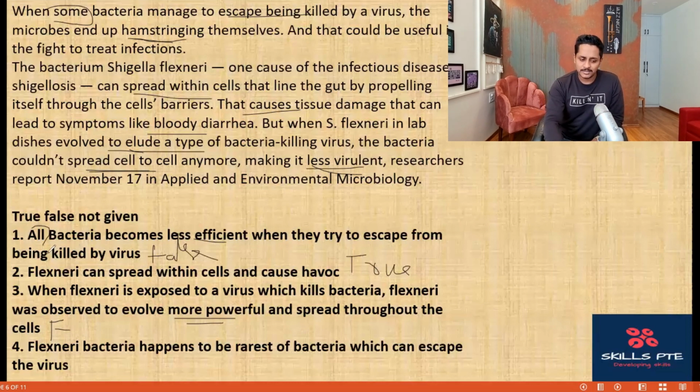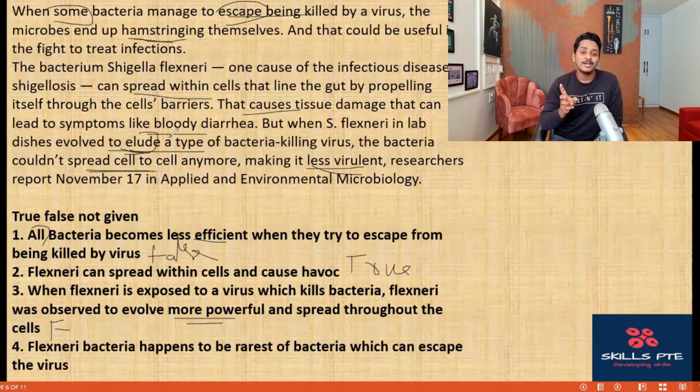All right, everywhere we have this information. Elude, a type of, manage to escape in the first line, and in the last but three lines, elude. They all mean escape. Okay, flexneri bacteria happens to be a bacteria which can escape the virus. True. But flexneri bacteria happens to be the rarest of bacteria which can escape the virus. Oh, I don't know. Is it the rarest of bacteria? Well, no information is given about how rare this bacteria is.